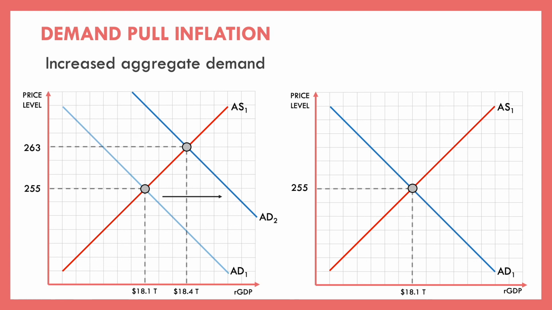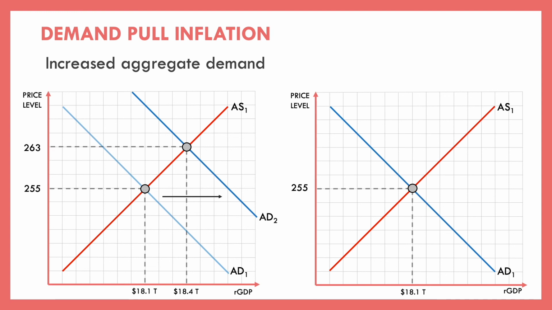And because of that, we see our equilibrium increases. And as our equilibrium increases, not only do we see our price level rise, but we see the total market value of all goods and services being demanded and supplied increases.